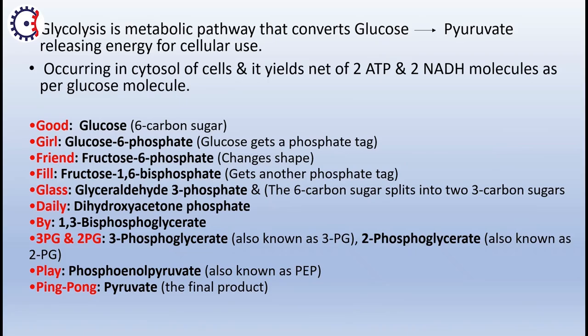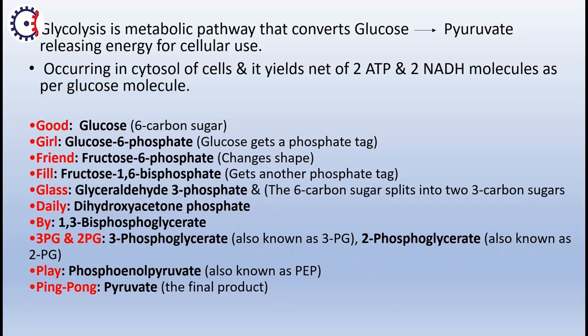Glycolysis is the first metabolic pathway which microorganisms use after taking in nutrients. Glucose enters the cell, and the cell breaks down the glucose into pyruvate, energy molecules and other products. All of this glycolysis occurs in the cytosol of cells and yields a net of 2 ATP and 2 NADH.